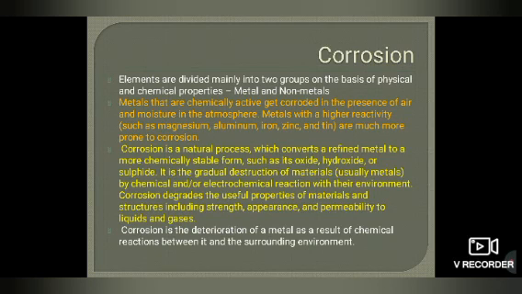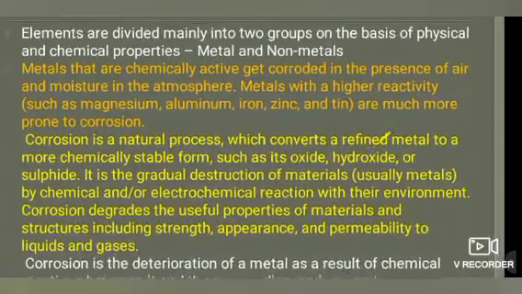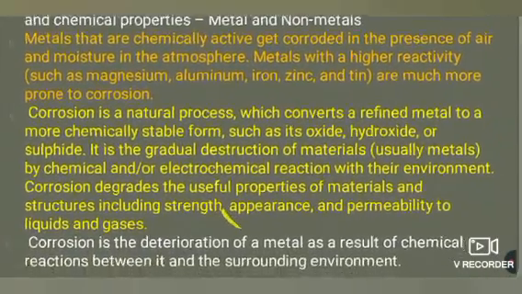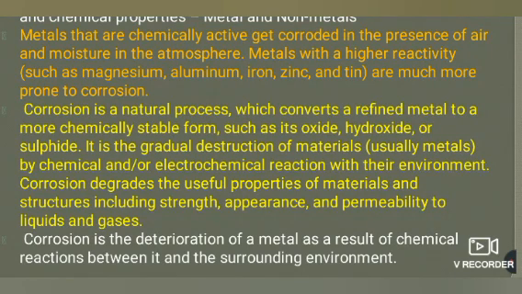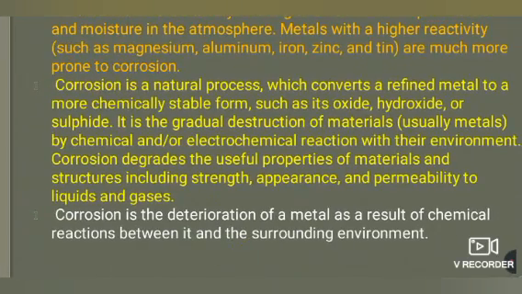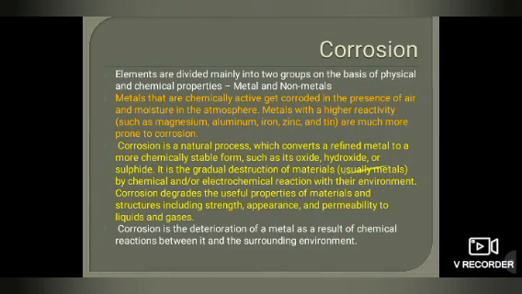Corrosion, you have done in the first chapter also, dear students. Corrosion is a natural process in which a refined metal is converted to a more chemically stable form, such as its oxide, hydroxide or sulfide. It is the gradual degradation of material in the presence of air and water, forming a brownish substance. Corrosion is the deterioration of the metal as a result of chemical reaction between it and the surrounding environment.